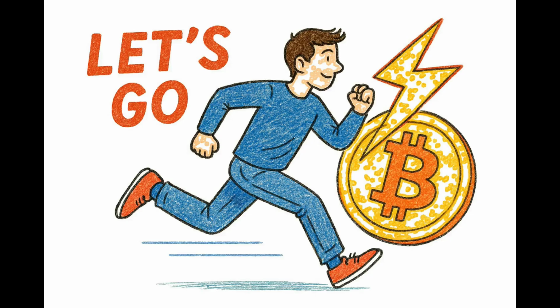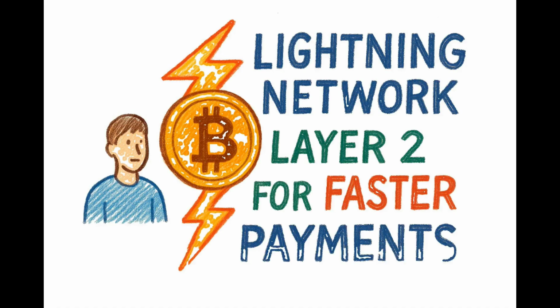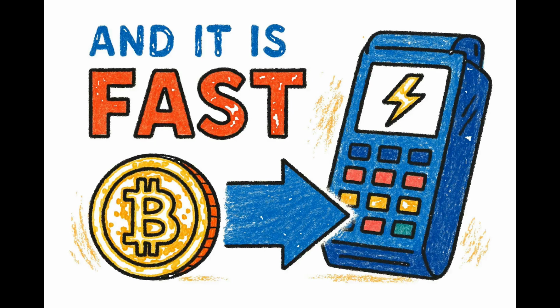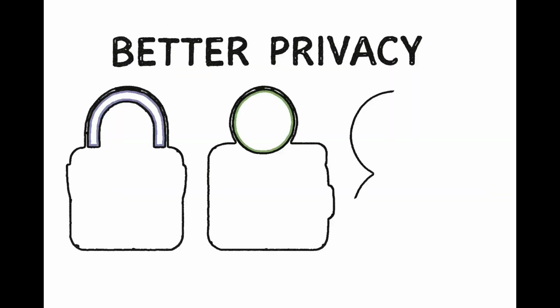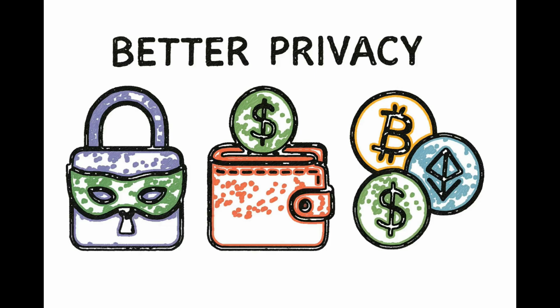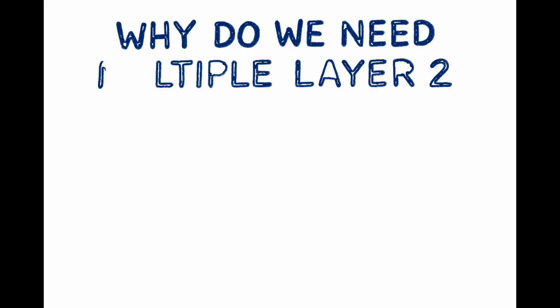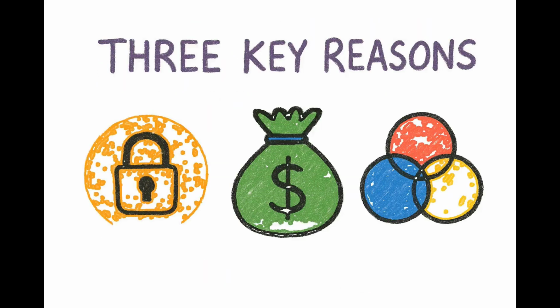Let's go. Most people know Lightning Network as Bitcoin's go-to Layer 2 for faster payments. And it is fast, but it's not the only solution. There are times when Lightning isn't enough. Some situations call for better privacy, different liquidity options, or the ability to handle assets beyond plain Bitcoin. So why do we need multiple Layer 2 solutions? Here are 3 key reasons.